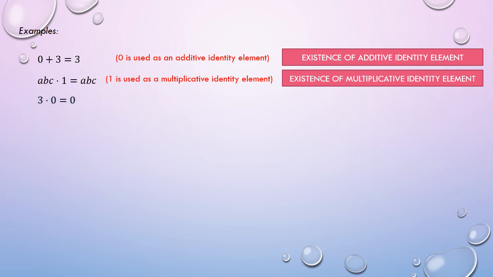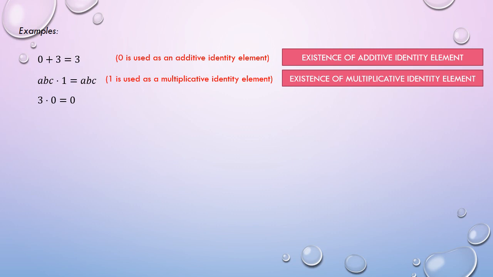For the third example, we have this. We all know that 0 is treated as an additive identity element, but for this to be true, it must satisfy this equation. Observing these equations shown, do they come in the same format? Obviously, it's a no. This means the 0 in the given statement does not function as an additive identity element. Kaya hindi existence of additive identity element ang tamang sagot.